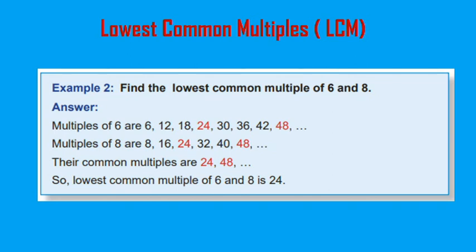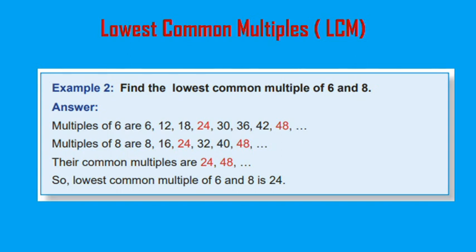Example 2. Find the lowest common multiple of 6 and 8. Multiples of 6 are 6, 12, 18, 24, 30, 36, 42 and 48. Multiples of 8 are 8, 16, 24, 32, 40 and 48.